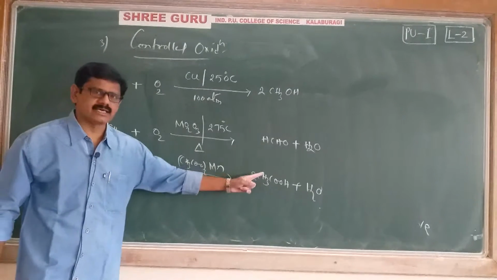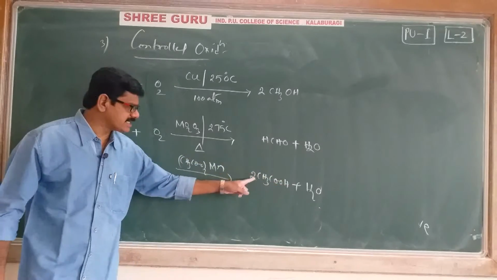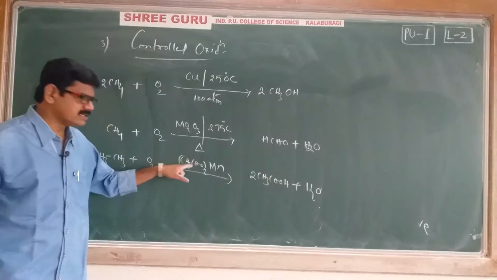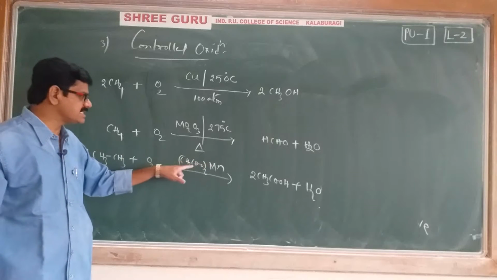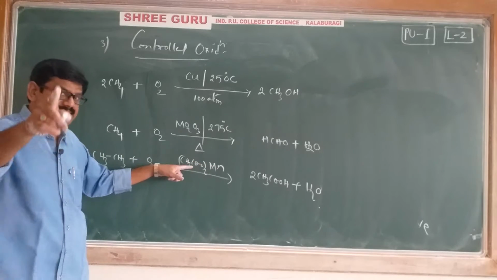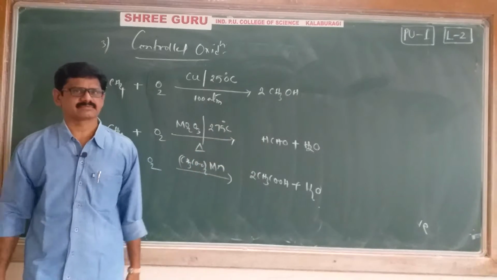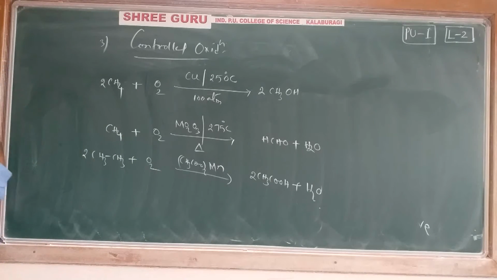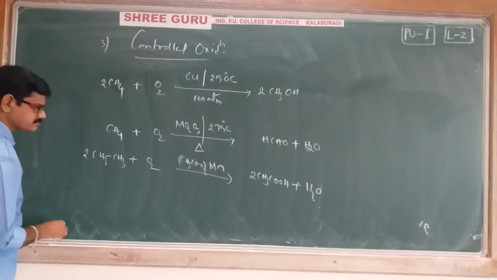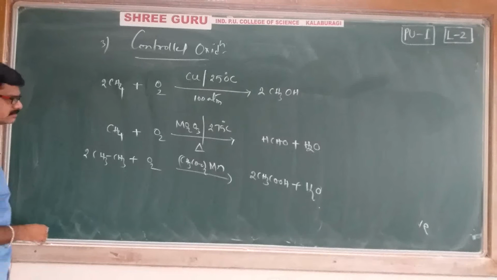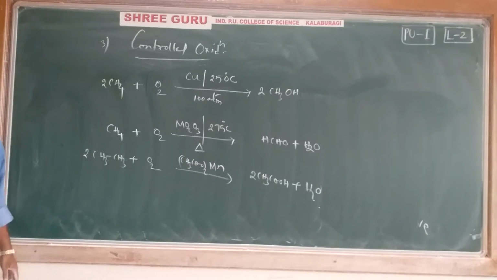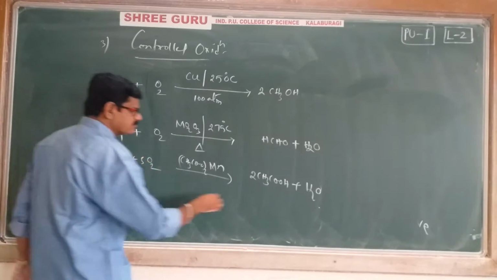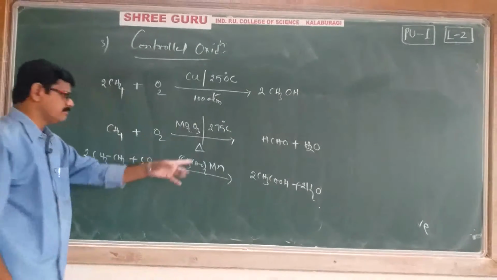We are not getting CO2 and H2O; we will get acetic acid and water. Manganese acetate is controlling the product. For balancing purposes, we will take 3 here, and if you write 2 here, it is completely balanced.